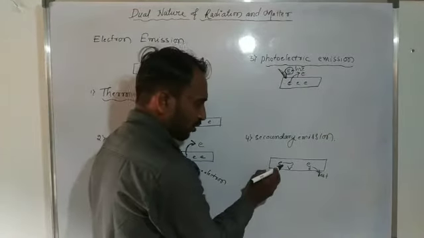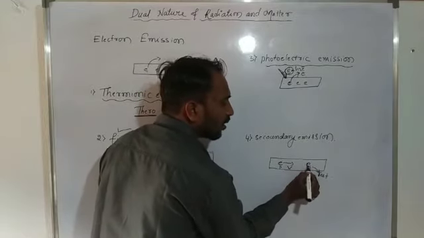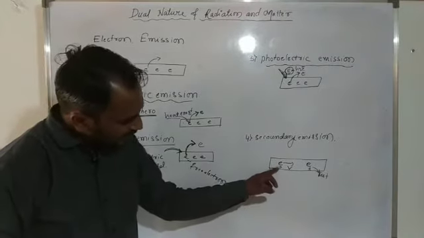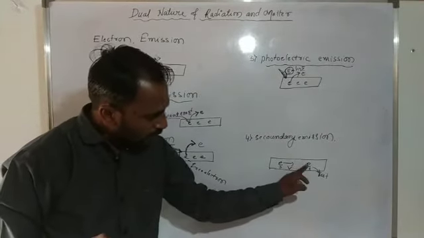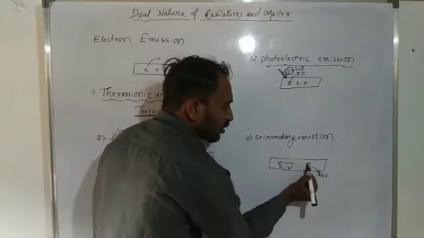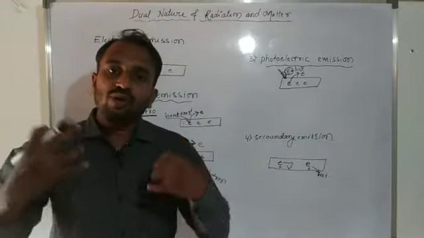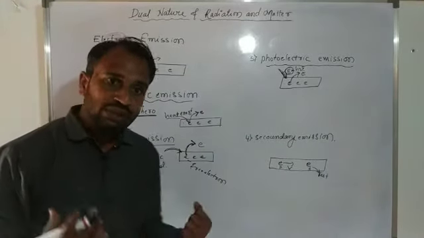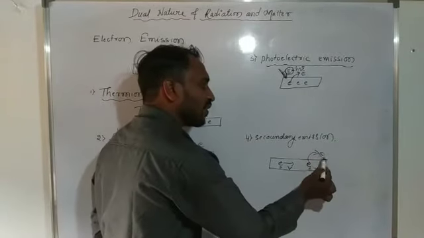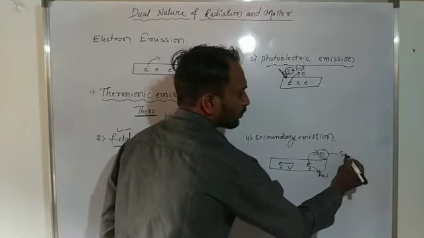When this primary electron bombards or collides with the electron at rest, then the rest-position electron absorbs a maximum amount of energy. Then this electron comes out from the metal surface, and we consider it a secondary electron.